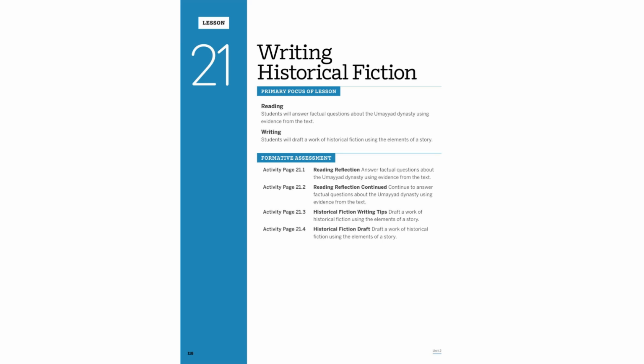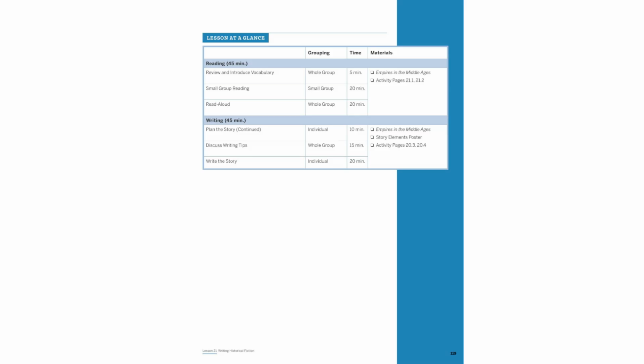Students will explore the Umayyad dynasty by answering factual questions using text evidence. This involves understanding key historical elements and integrating them into a draft of historical fiction. Activity pages 21.1 and 21.2 guide this process, while pages 21.3 and 21.4 provide tips and structure for crafting a compelling narrative. In this session, we delve into writing historical fiction.